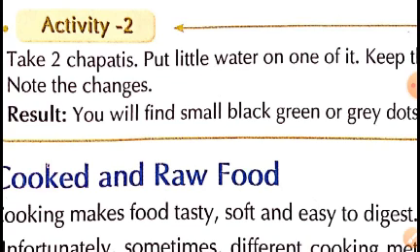Now children, we can do this at home also. You can take 2 chapatis and put some water on one of the chapatis and keep on observing it. After some time you will observe a black, green or grey spot on the chapati. That indicates that there is a growth of fungus on the chapati. So children, you can do this at home also.